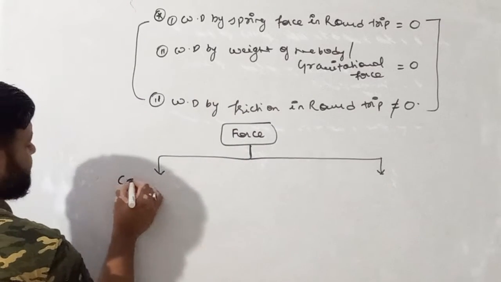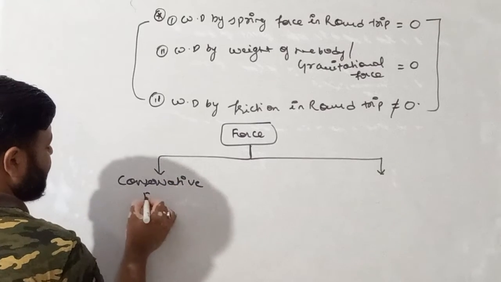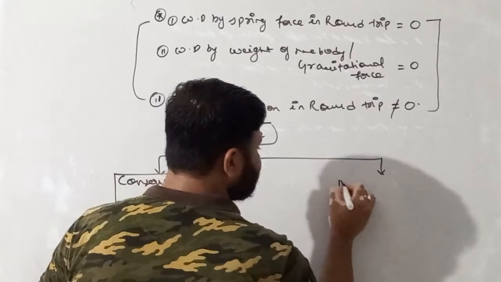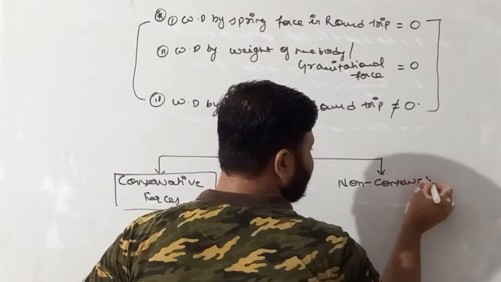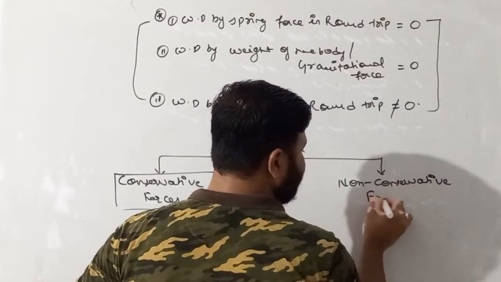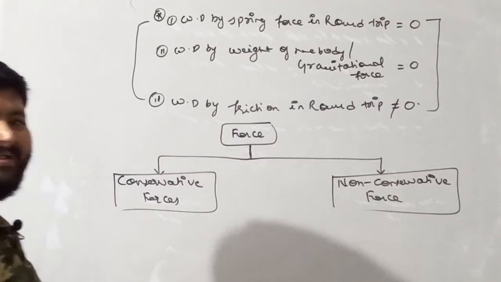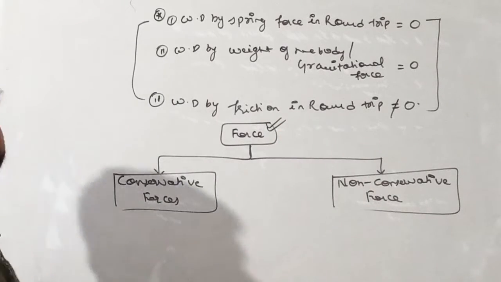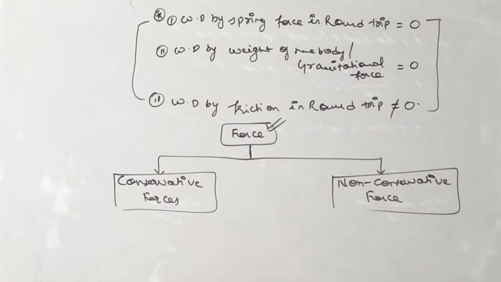First is conservative forces, and second is non-conservative forces. Very important topic, my dear student. On the basis of work done in a round trip, forces can be classified into two types. First is conservative forces and second is non-conservative forces.